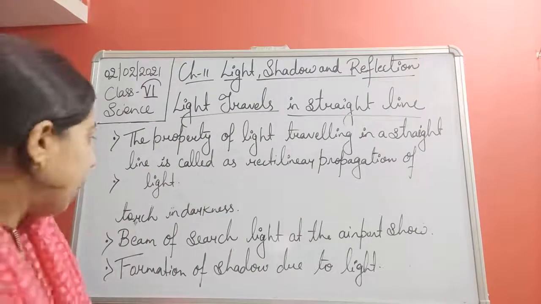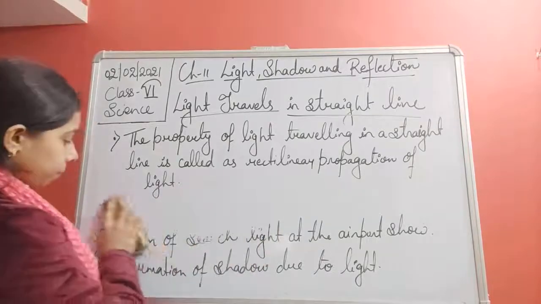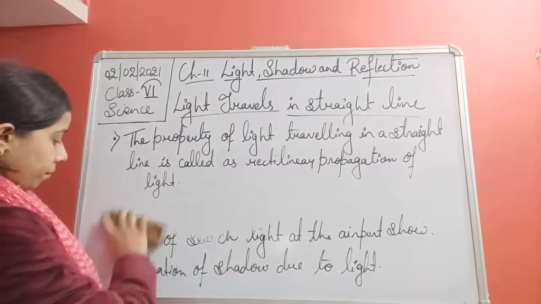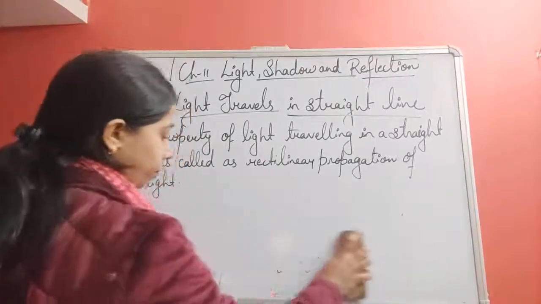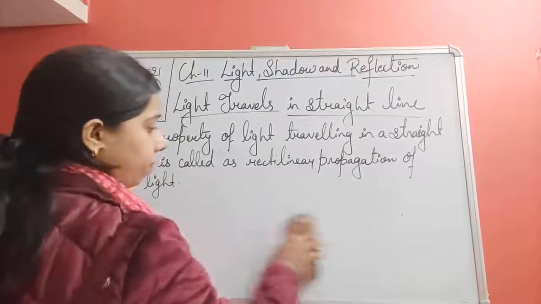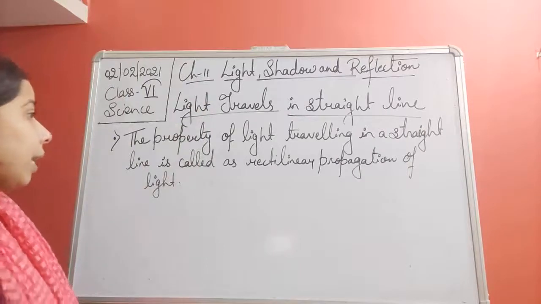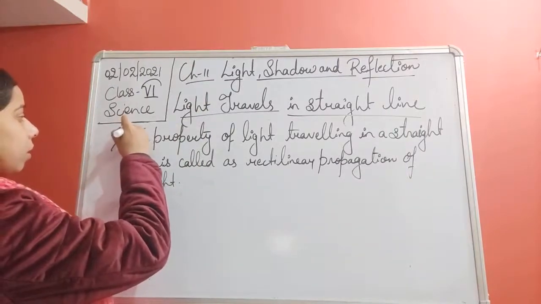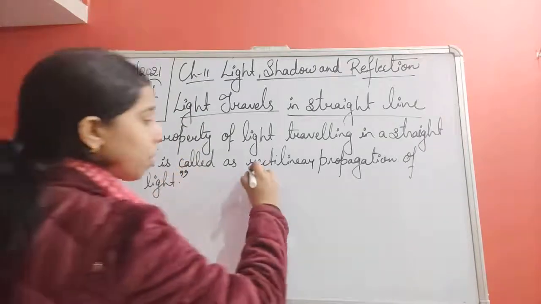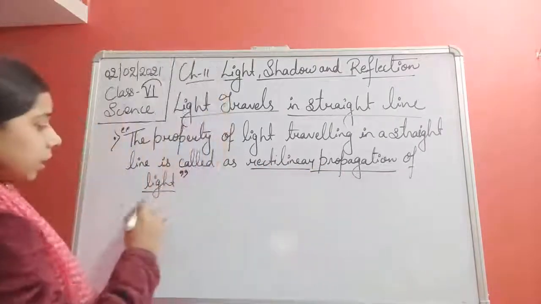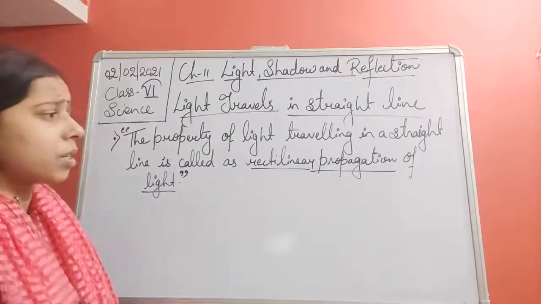So what is rectilinear propagation? It is a property in which light travels in a straight line, and this property is known as the rectilinear propagation of light.